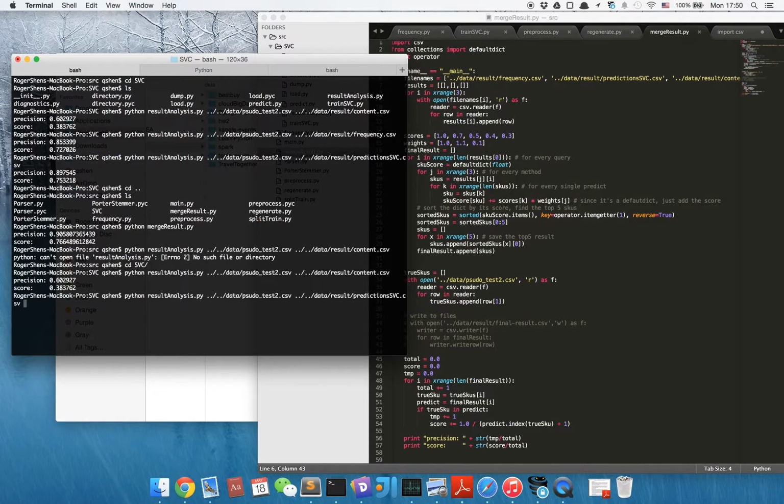Then I will show you the result of the frequency method. The precision is around 0.85 and the score is around 0.73. Then I will show you the SVC method.